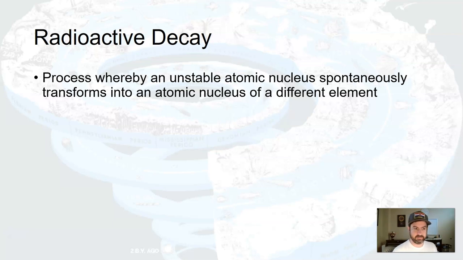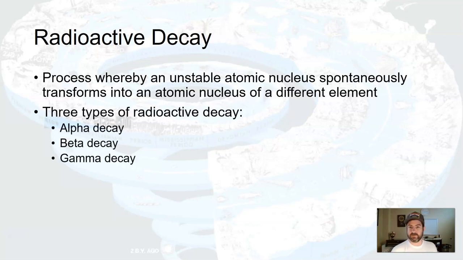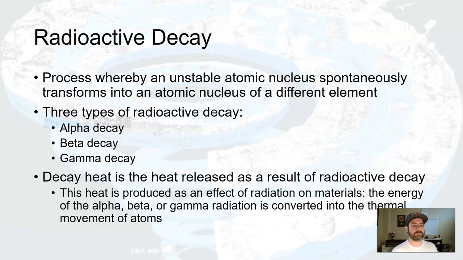So let's talk about radioactive decay. It's the process, again, by which unstable atomic nuclei, the nucleus of an atom, protons and neutrons, spontaneously transform into an atomic nucleus of a different element. Because if we're getting rid of or adding protons, if we're changing something about the nucleus, then we're changing the element to something else. We're transforming. There's 3 different types of radioactive decay: alpha, beta, and gamma decay. More on that in just a second.